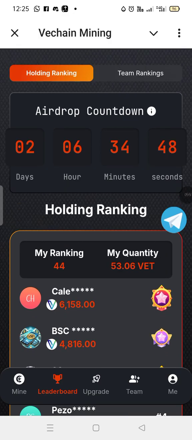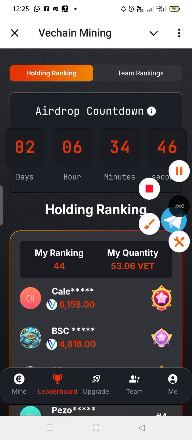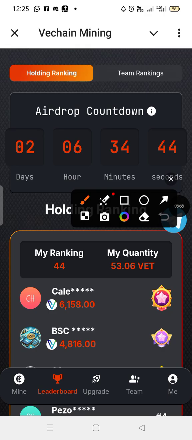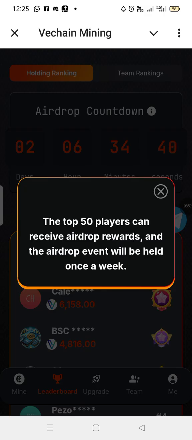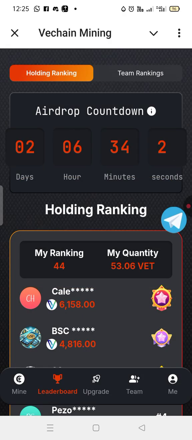You can see they also give out airdrops. Let me tap on airdrop to see the instructions that they are going to give out right there. So let's see. You can see the top 50 players can receive airdrop reward 50. They're going to get 50, like top 50, that is number 1 up to 50. They're going to get rewards every week, once in a week. So the airdrop is being held once in a week.